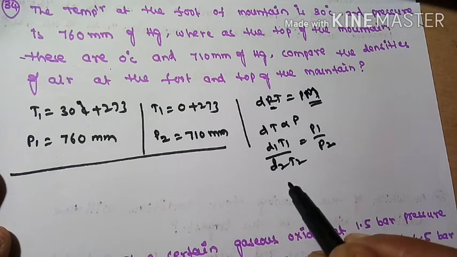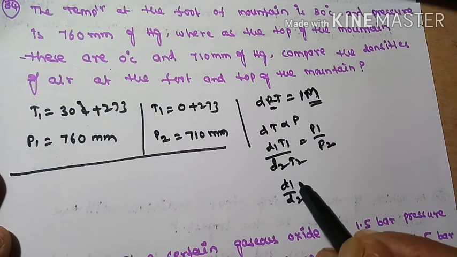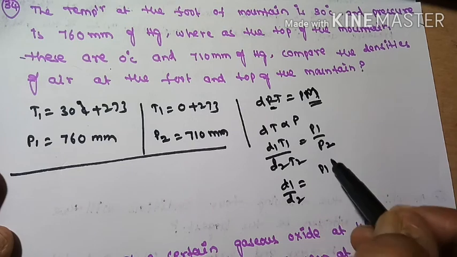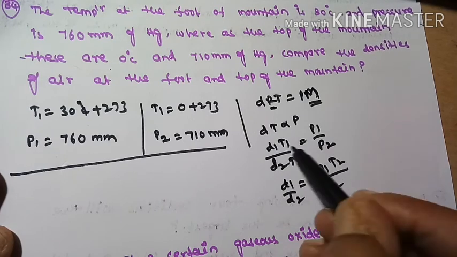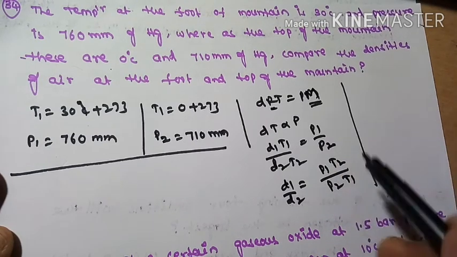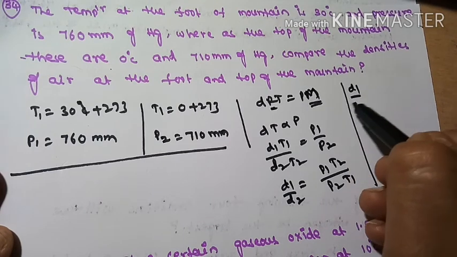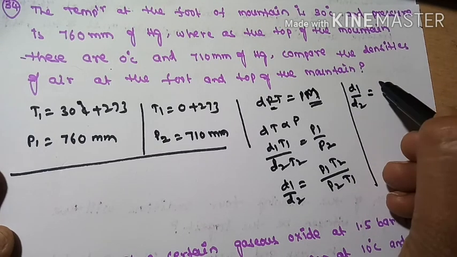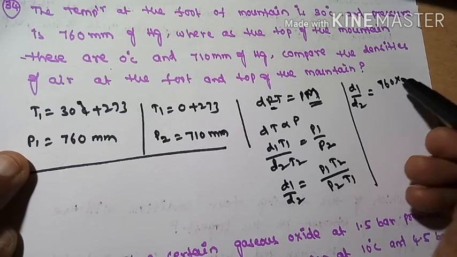We should compare, so D1 by D2 is equal to P1 T2 divided by P2 T1. So how much will we get? D1 by D2 is equal to P1, which is 760, into T2, which is